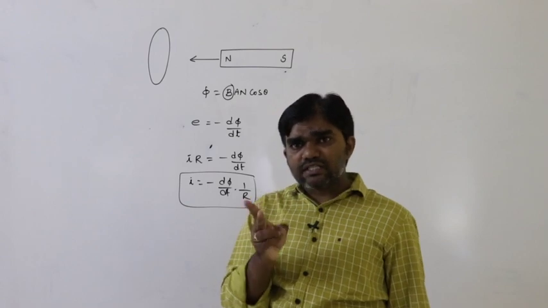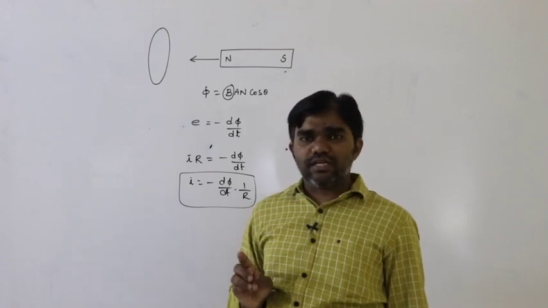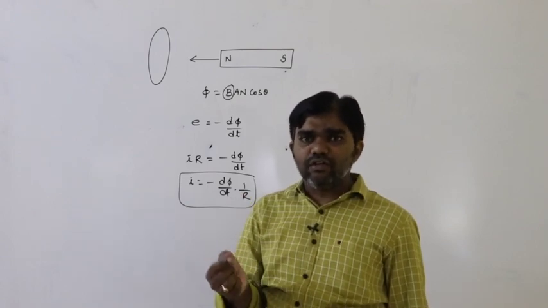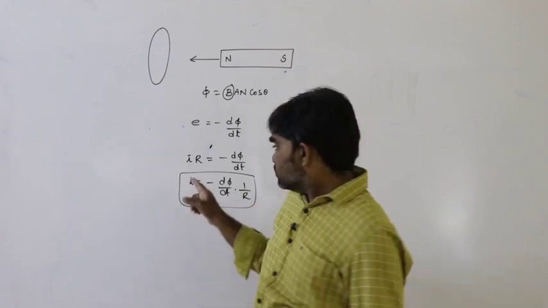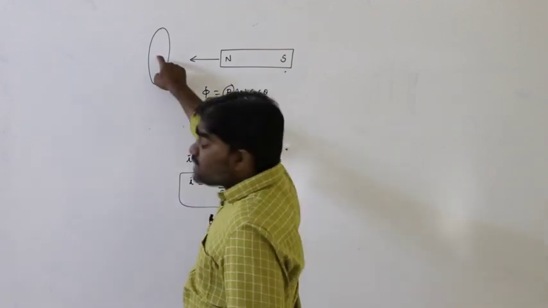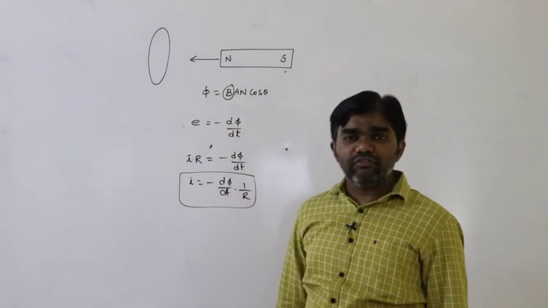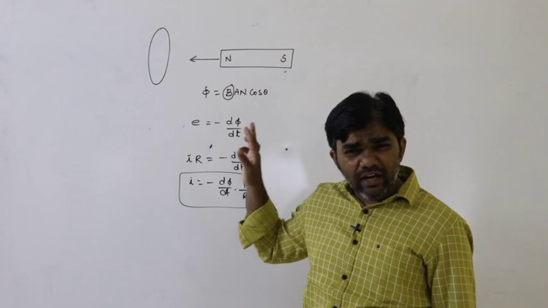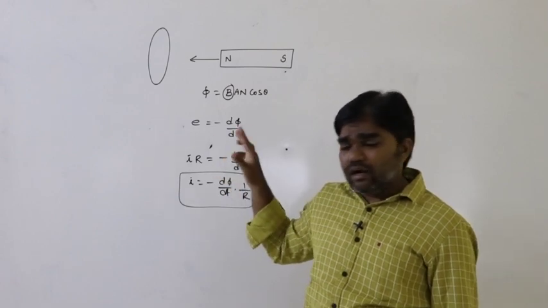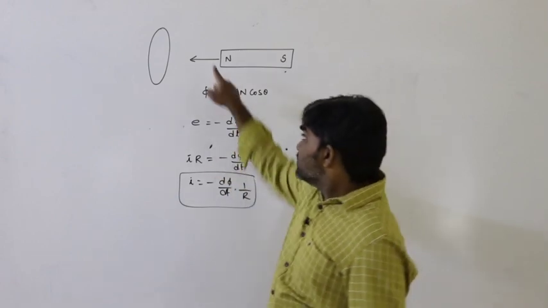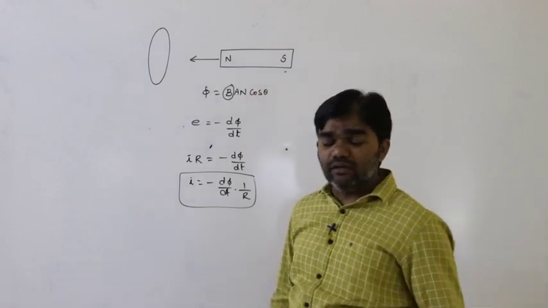We already discussed in moving charges and magnetism how the magnetic field is developed due to current flow. So here a certain amount of current must be induced. But according to Lenz's law, the current must oppose the original magnetic field.